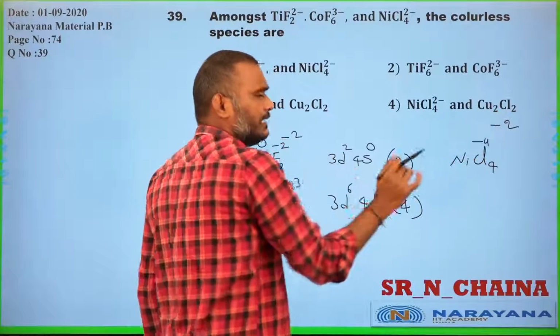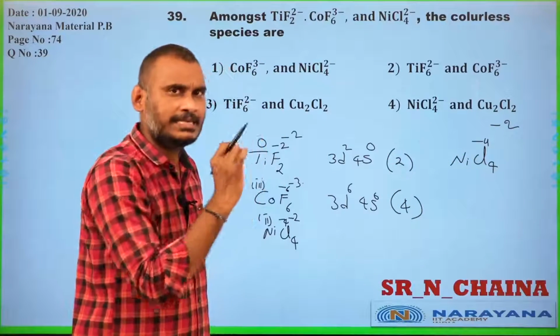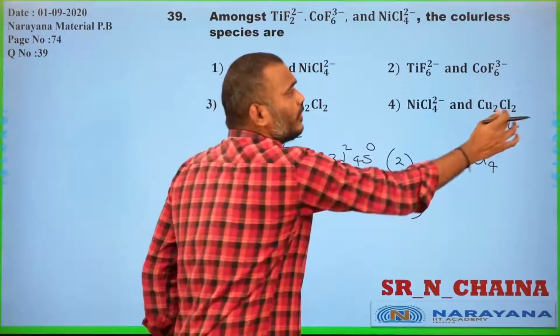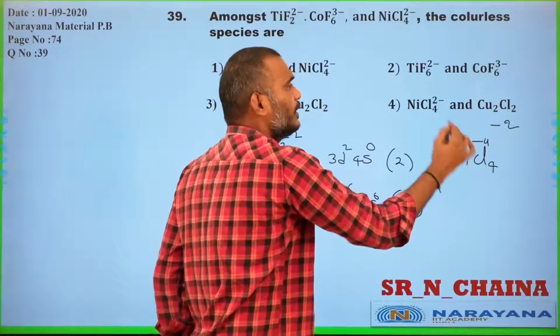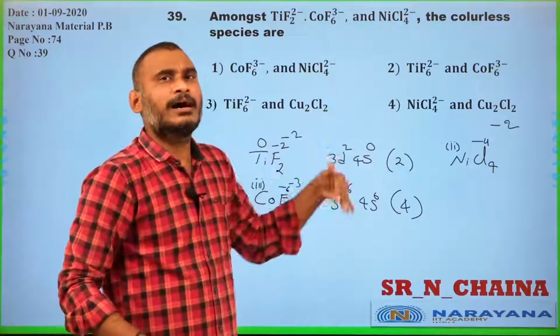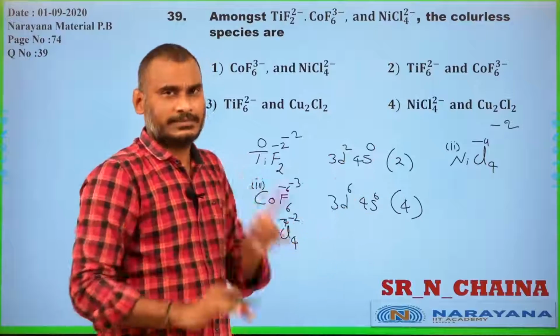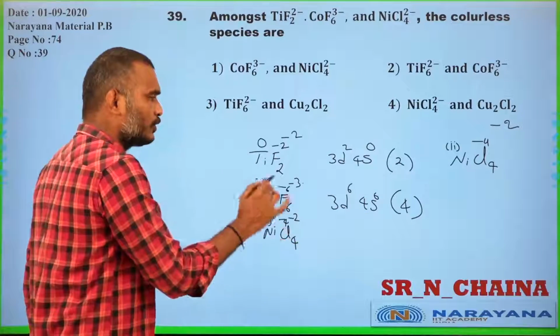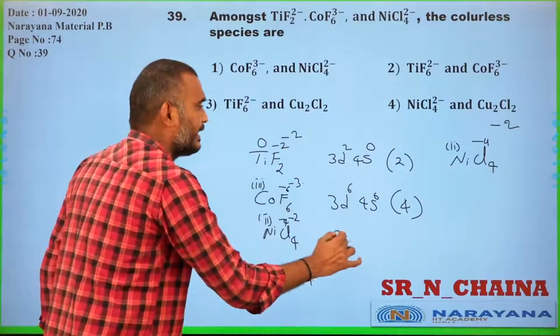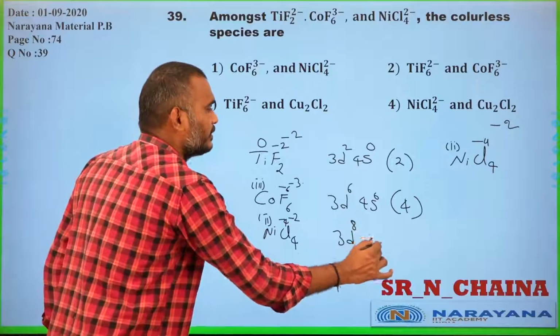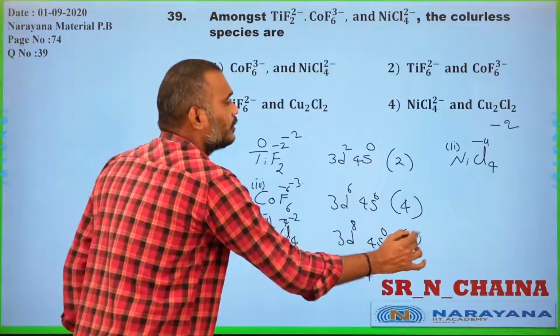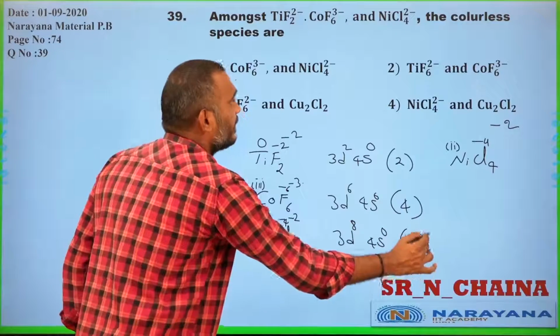Outside and inside, if the same, like charges are there, subtraction, 4 minus 2, that is 2. Of outside and inside, opposite charges, addition. That is the way. 4 minus 2, 2, nickel plus 2, 3d8 and 4s0, that is 2 unpaired electrons.